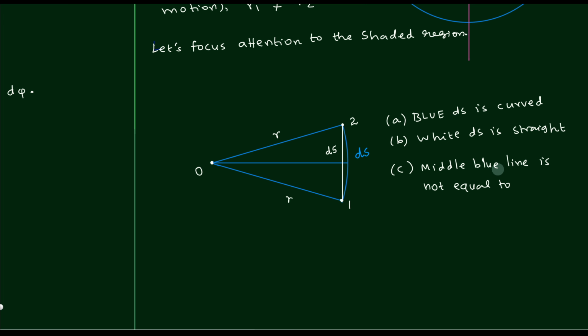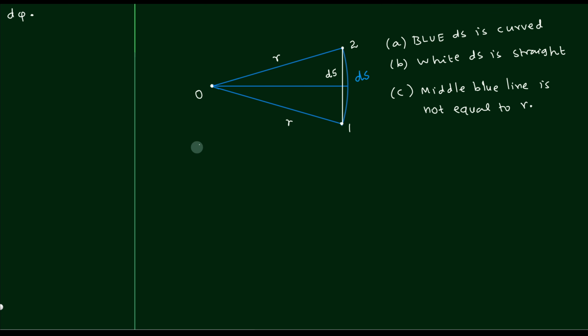So now you have to appreciate the difficulties in the system. The difficulty is that the middle blue line is not equal to the radius. So how are you going to make the scenario in such a way that all the three lines have the equal radius? That's the question. So to get the answer, I am drawing the angle. The answer is there in the angle.